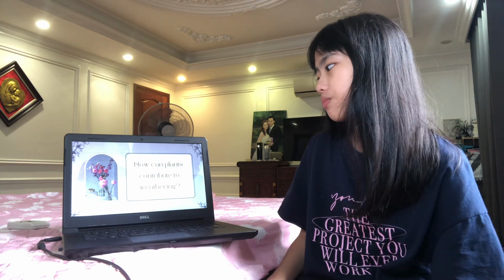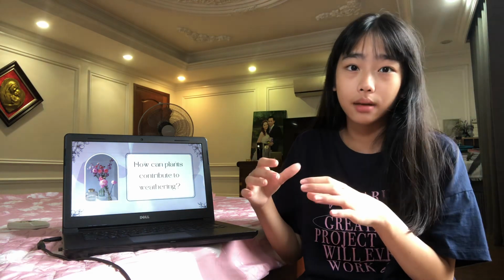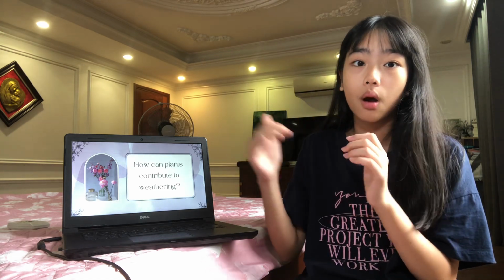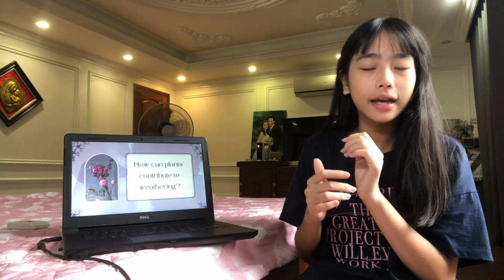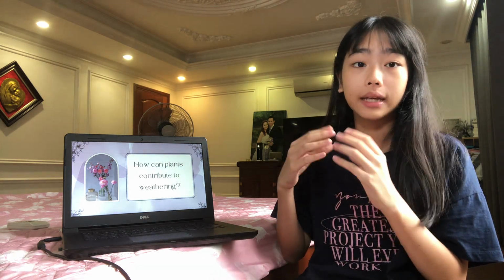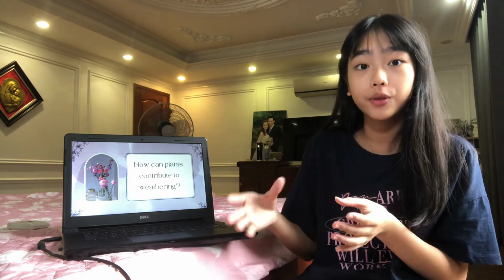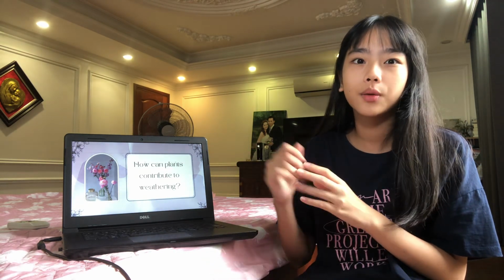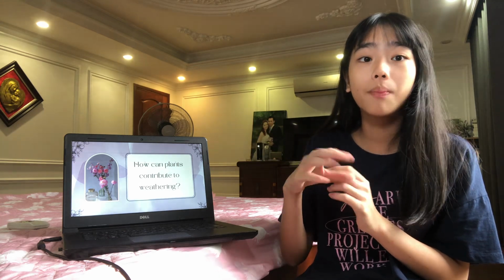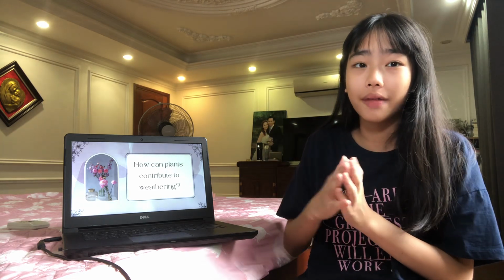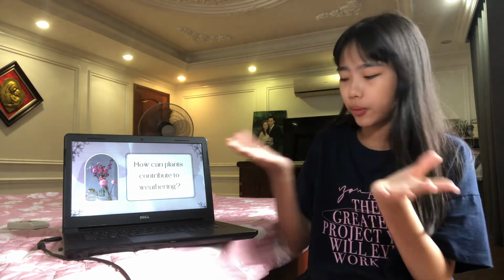How can plants contribute to weathering? Well, sometimes when plants grow above rocks, the roots grow into the rock's cracks. And when the plants grow bigger, the roots will also need to grow bigger in order to get enough nutrients for the plant. So when the roots grow in the crack and then they grow bigger, the cracks will also get bigger. And then one day, when the rocks can't hold it anymore, it will break apart. And that is weathering.